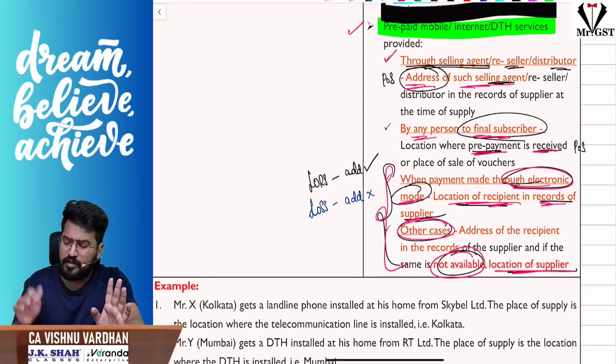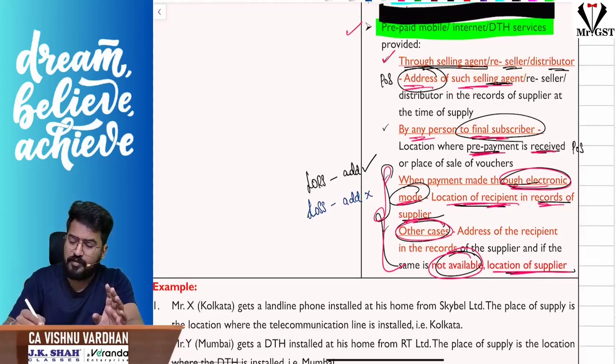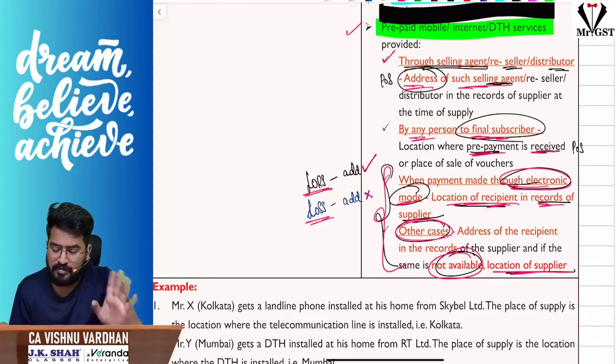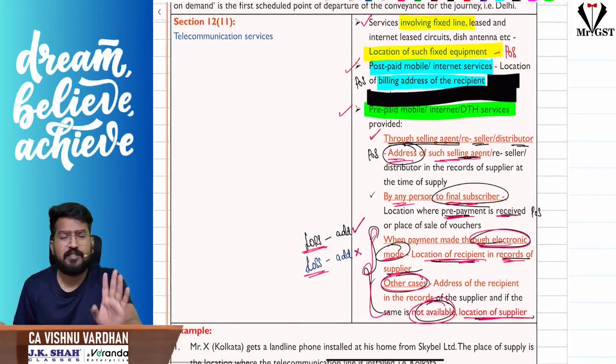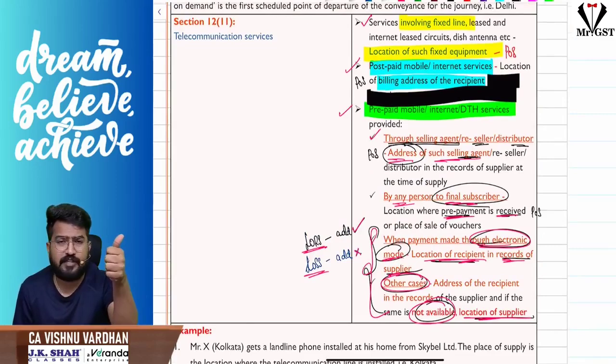Simple. Through electronic mode or any other payments, if the address of the recipient is available, then the location of the recipient. If the address of the recipient is not available, then the location of the supplier will be taken as the place of supply. So I repeat, 12 subsection 11: telecom services through fixed lines, the location where it is installed. Postpaid connections, the billing address.